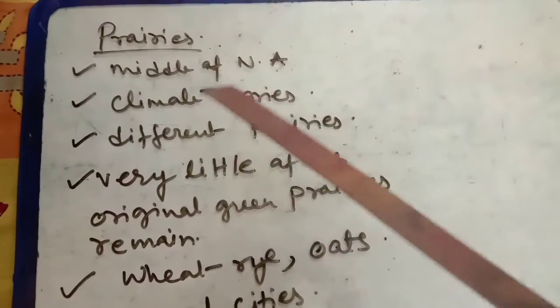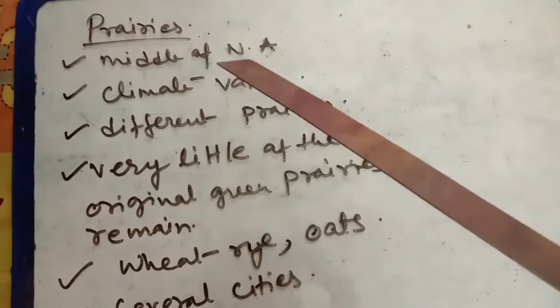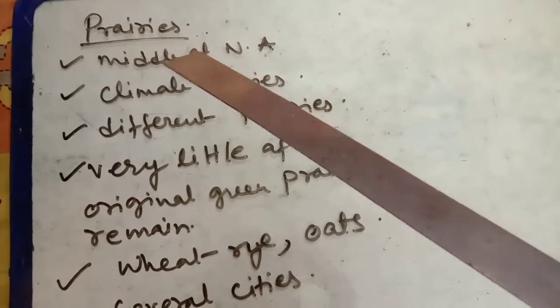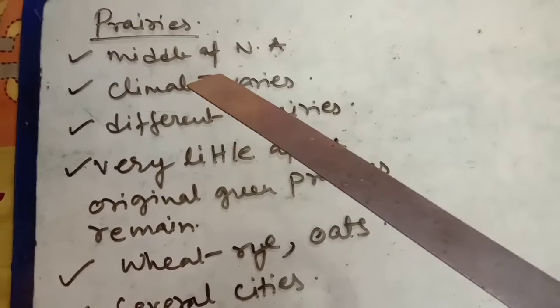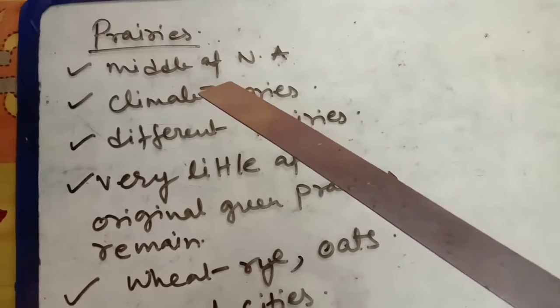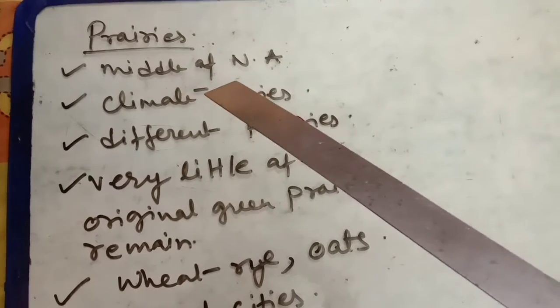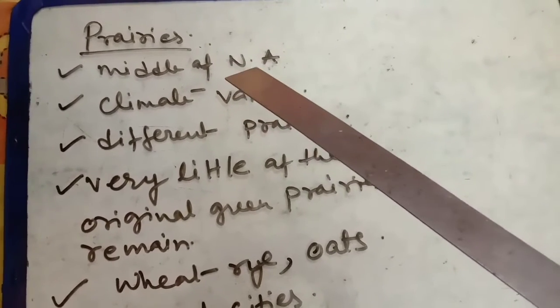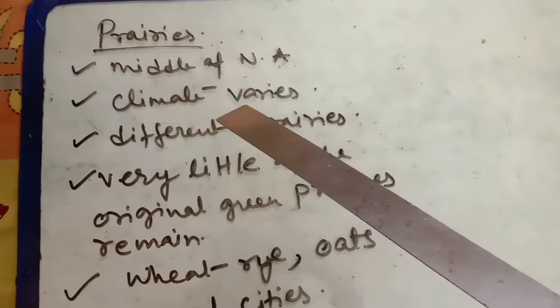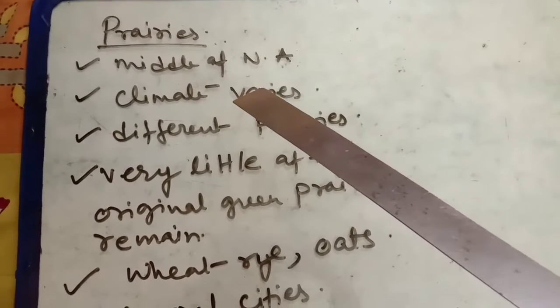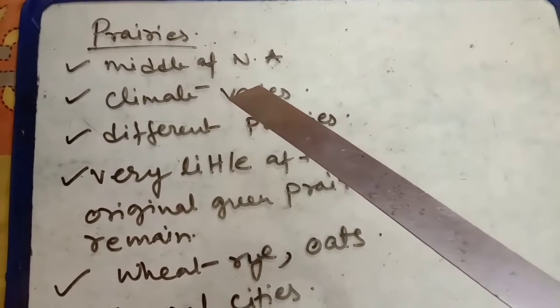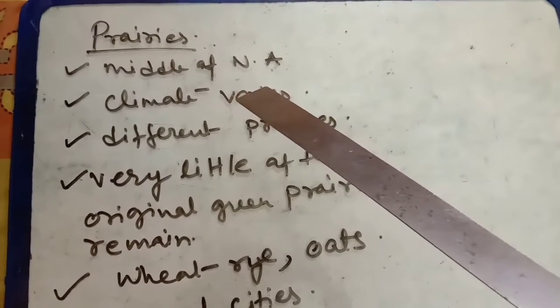Now you can see I have written some points for the prairies of North America. First of all, where do we get these prairies? These grasslands are a huge area, especially in the middle of North America. The climate here varies from fairly moist to rather dry in the central portion.